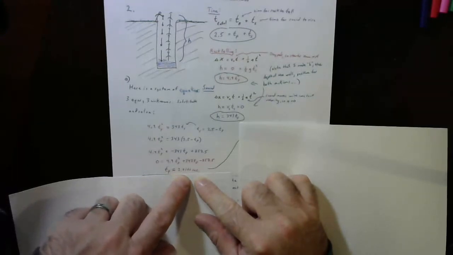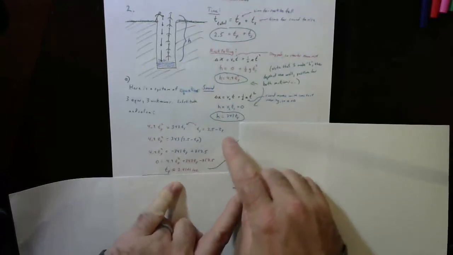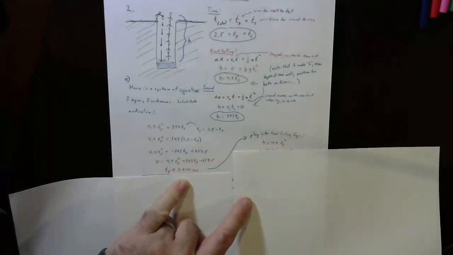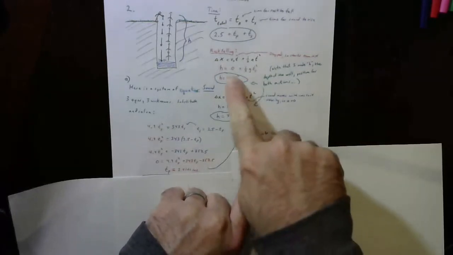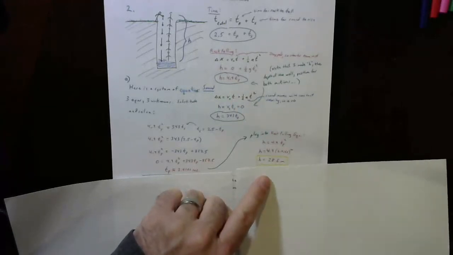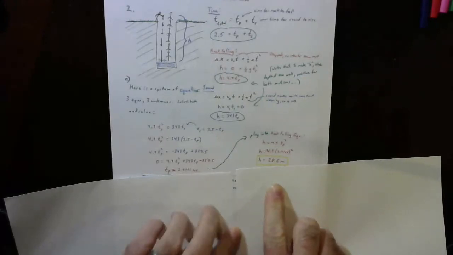We could subtract from 2.5 if we want to find the time for the sound to come up. But our goal here is to find that value for H. So I'm going to take that time and plug the time for the rock to fall back into this equation for the rock falling. And I got that the depth of the well is 28.6 meters. So that's the depth of the well. And that's part A solved.